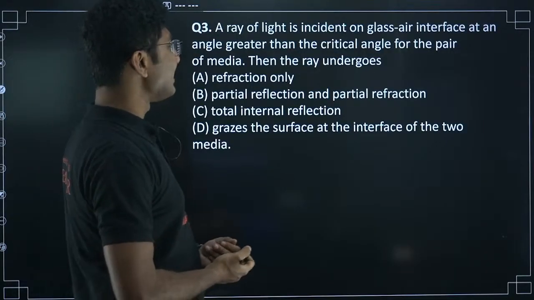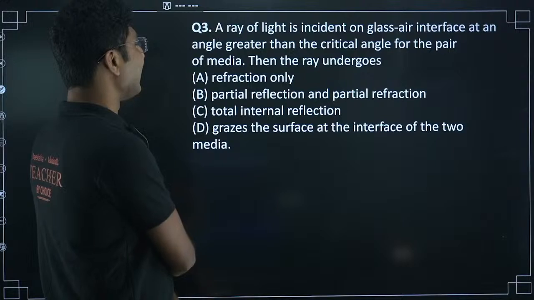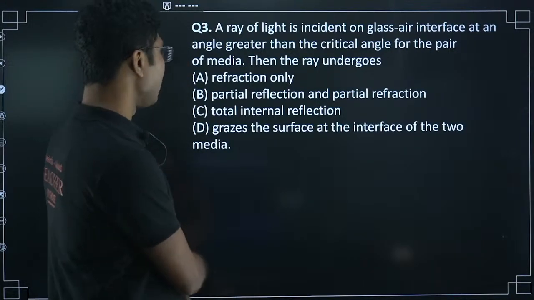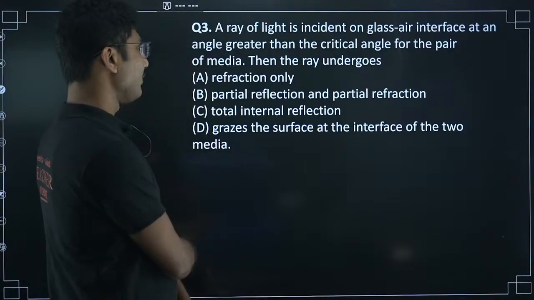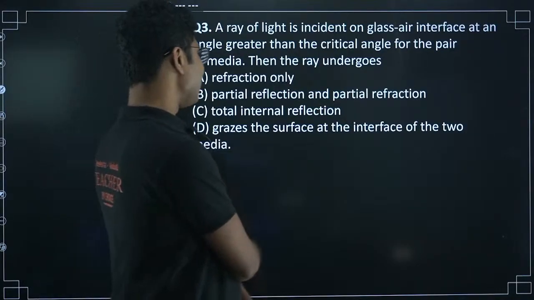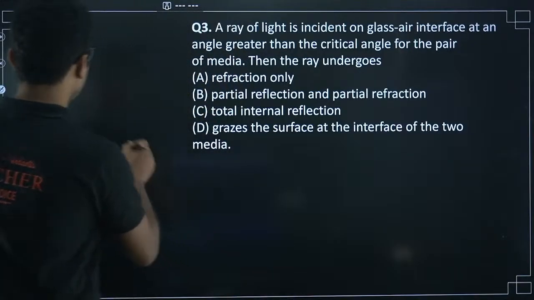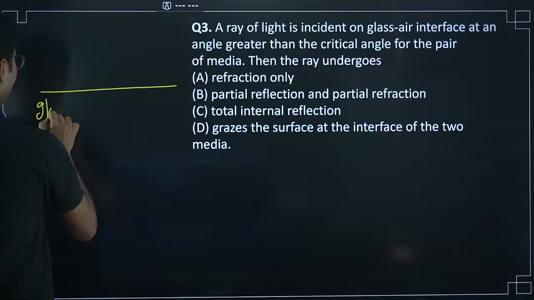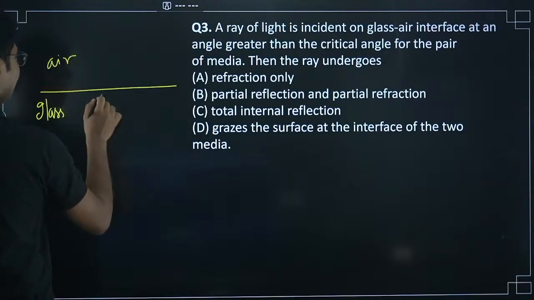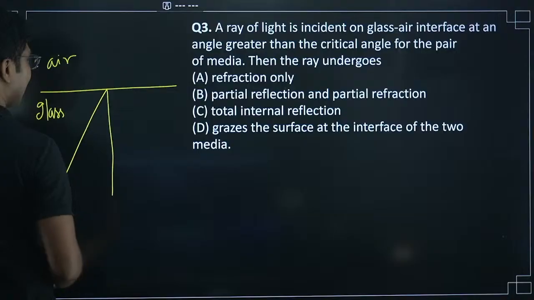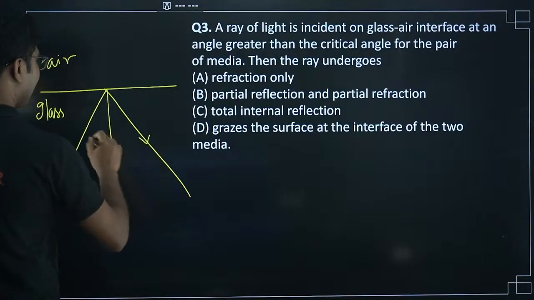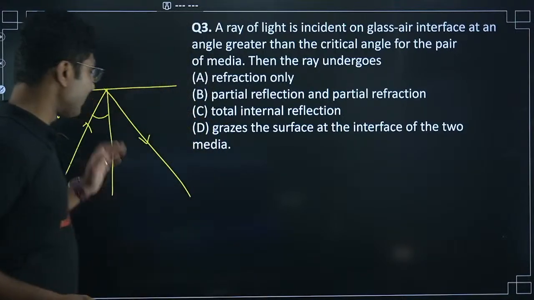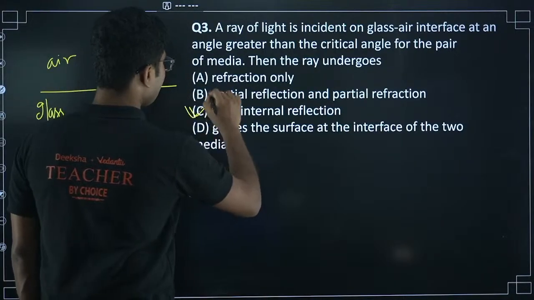A ray of light is incident on a glass air interface at an angle greater than the critical angle for the pair. The ray undergoes refraction only, partial reflection, total internal reflection, or grazes the surface at the interface of the two media. So light is traveling at the glass air interface, and the angle of incidence is greater than the critical angle. Greater than critical angle means the entire light will come back to the first media. That means it will undergo total internal reflection.